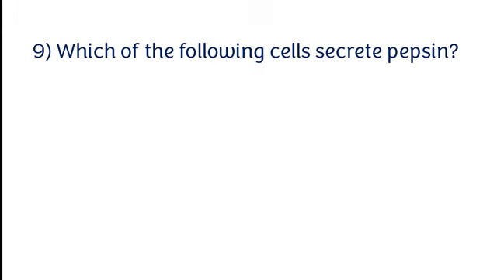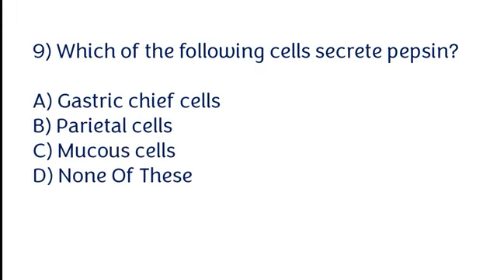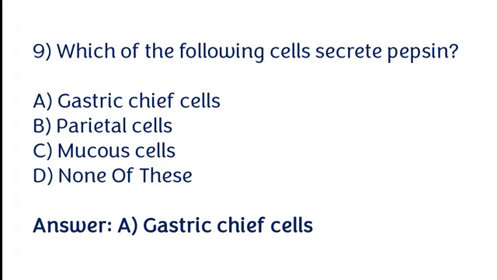Which of the following cells secrete pepsin? Gastric chief cell, parietal cell, mucus cell, none of these. The correct answer is option A. Gastric chief cell secretes pepsin.